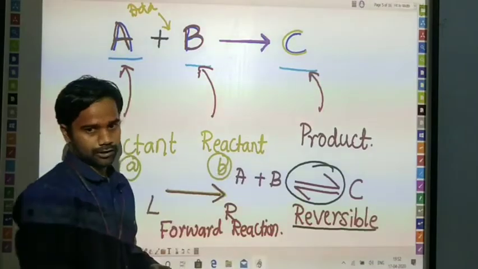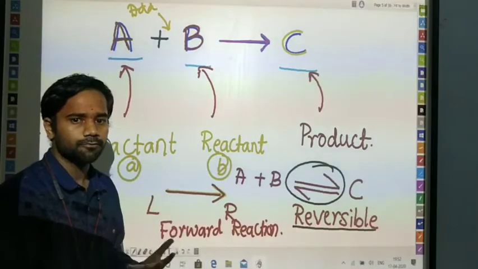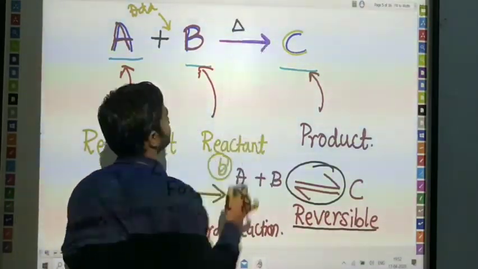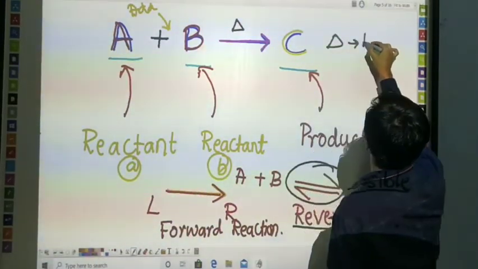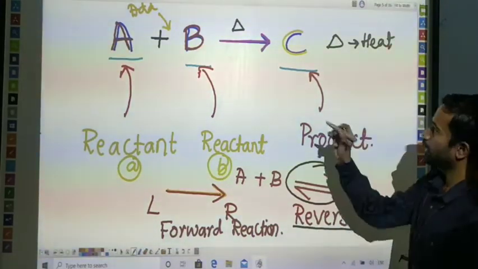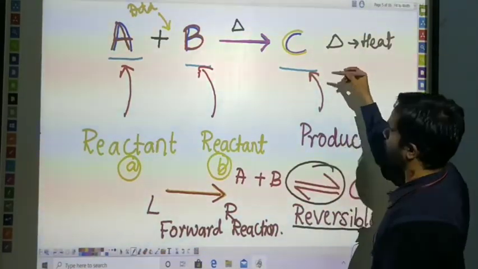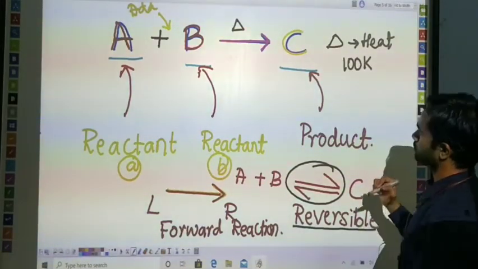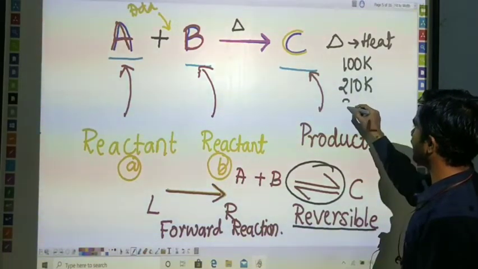reversible type of reaction. In this reaction, we involve some constituents or some physical conditions, such as, in this case, I am adding a triangle here. Here the triangle means heat. If I add that, we are involving temperature, like 100 Kelvin, 210 Kelvin, 310 Kelvin.